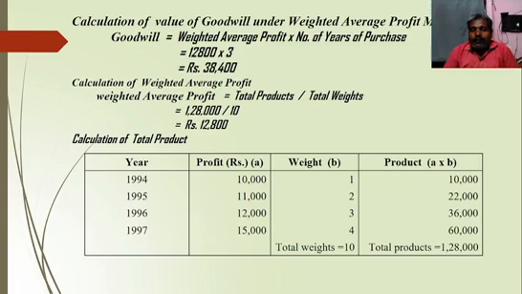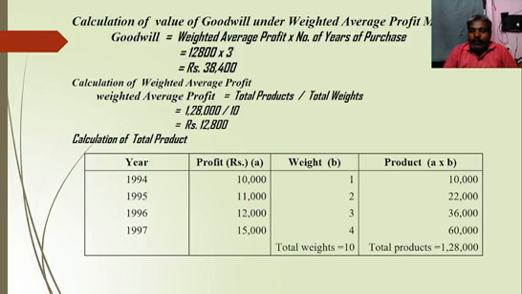And also they are given weights. So the profit is taken as A, the weight is taken as B, 1, 2, 3, and 4 respectively from 94 to 97. Then we should count the total weights, 10. Then we should calculate products, A multiplied by B. So 10,000 into 1, 10,000; 11,000 into 2, 22,000; 12,000 into 3, 36,000; 15,000 into 4, 60,000. So total products is 1,28,000.